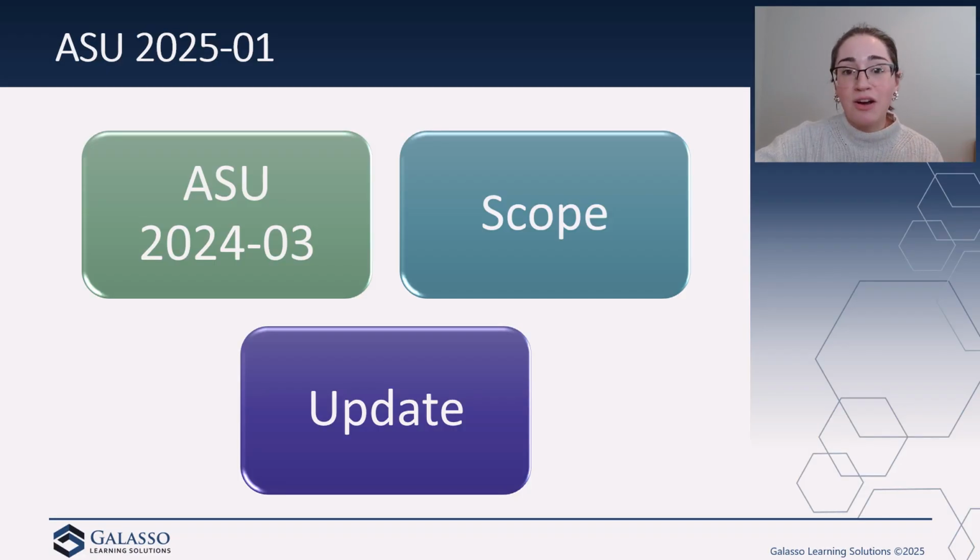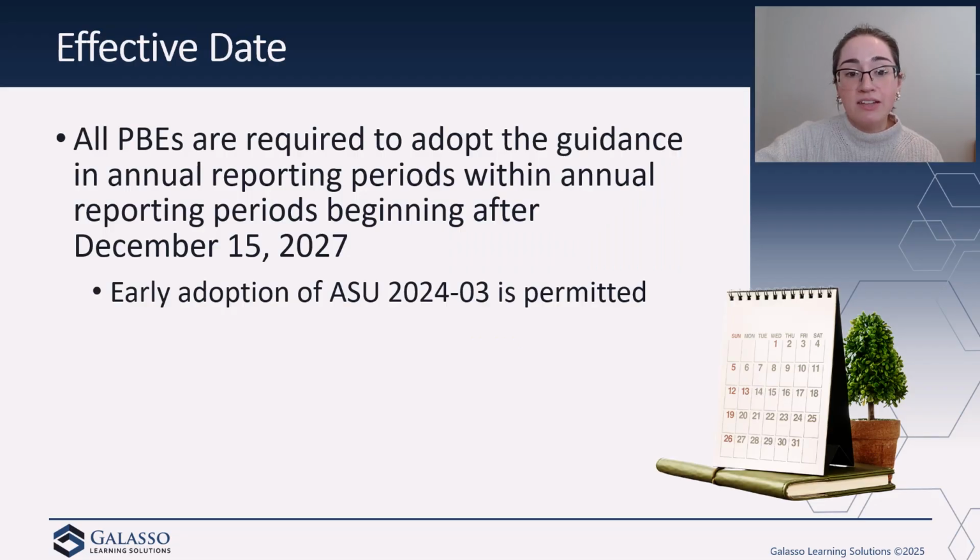And once again, what is the update of ASU 2025-01? It just clarifies the effective date of DICE. So let's take a look at what this new updated effective date is. Basically, all public business entities are required to adopt the guidance within annual reporting periods beginning after December 15th of 2027.